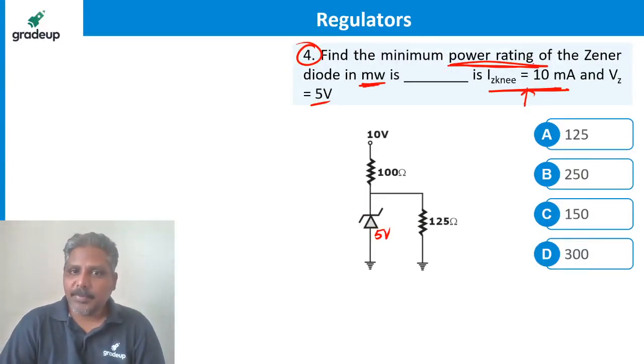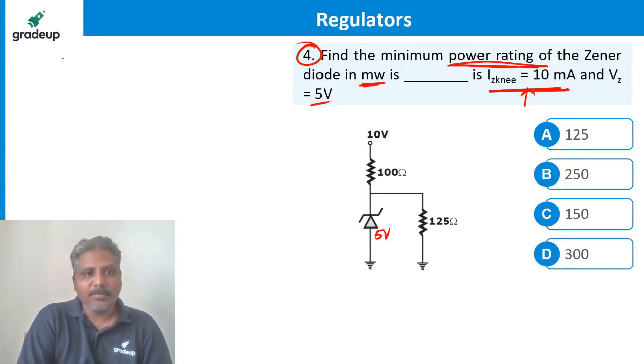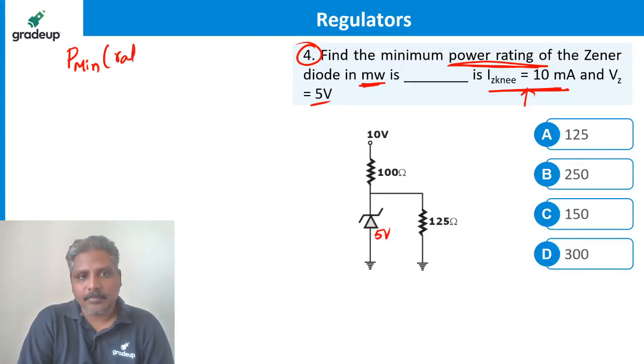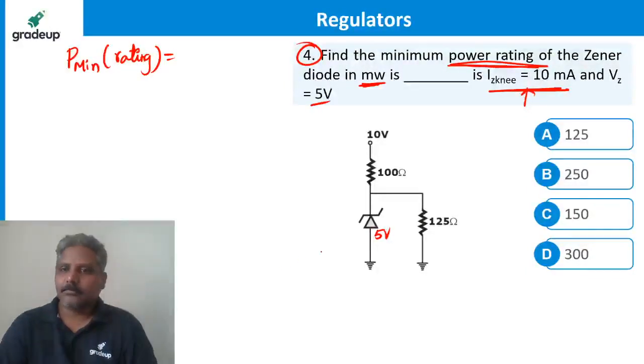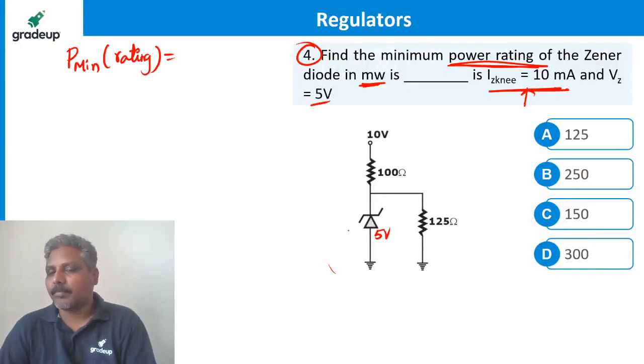Find the minimum power rating of the Zener diode. What should be the minimum rating of this Zener? At least that should be there. That's what the question is.